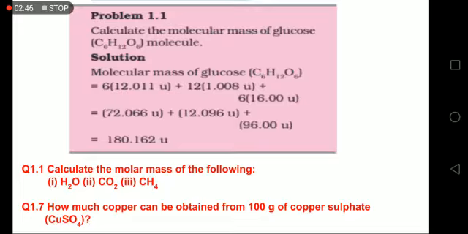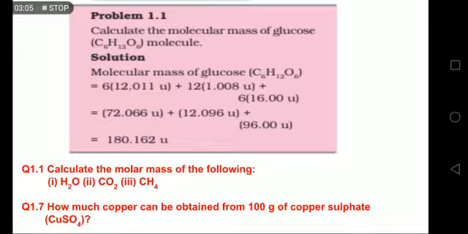First question, calculate the molar mass of the following. So molar mass you can express in terms of grams. Method will be same, like H2O would be 18 grams and molecular mass would be 18 U. That is the only difference. And how much copper can be obtained from 100 grams of copper sulfate?